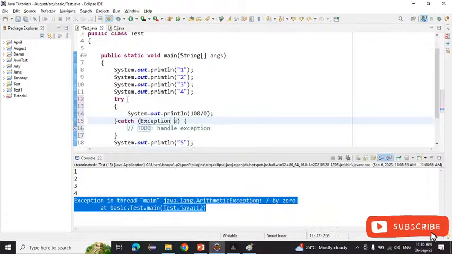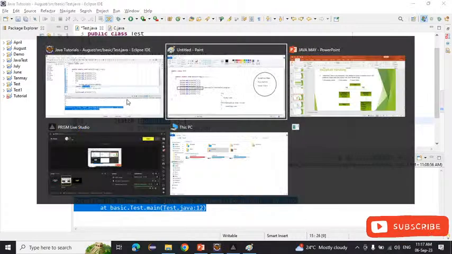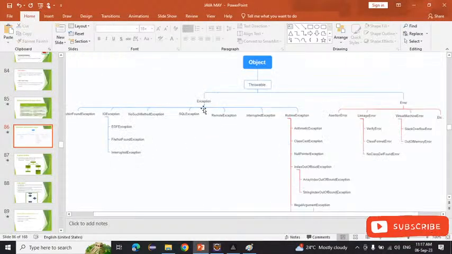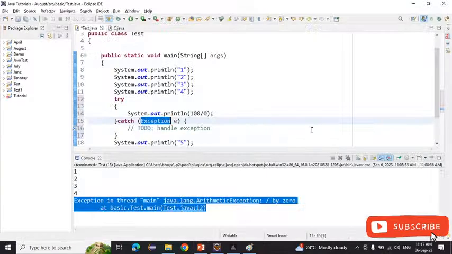Inside that, we have to write the exception name. Exception is the parent class. See here inside the hierarchy, Exception is the parent class of all the exceptions in Java. You can write this one, ArithmeticException also. I will suggest that you write the exception name, whatever exception will come, you have to write that exception only. And after that you can take any variable, that is the reference variable.